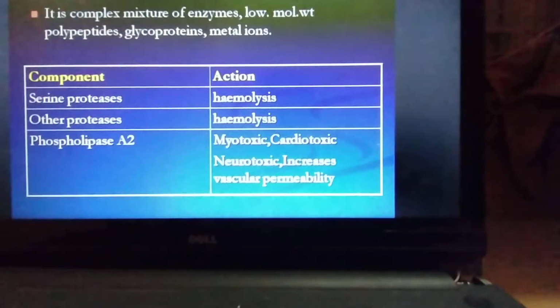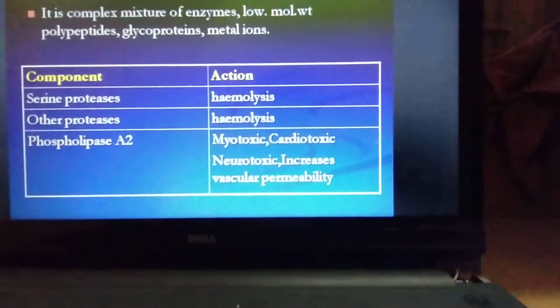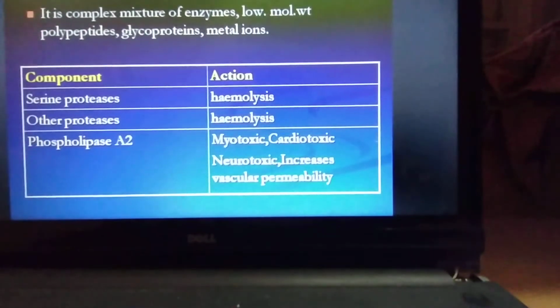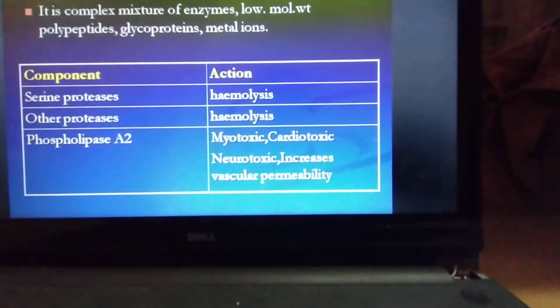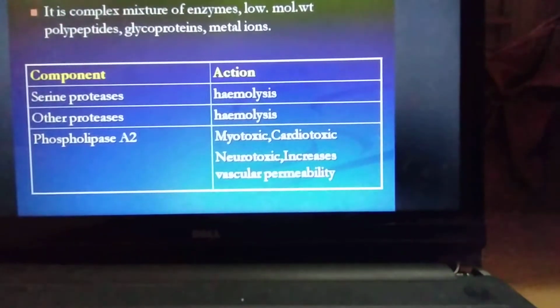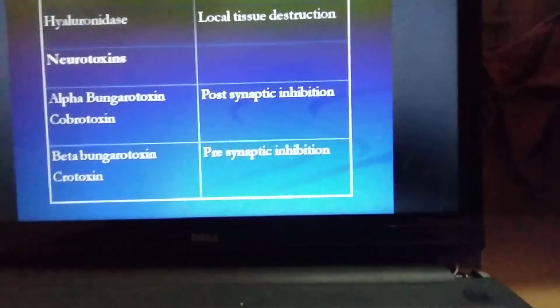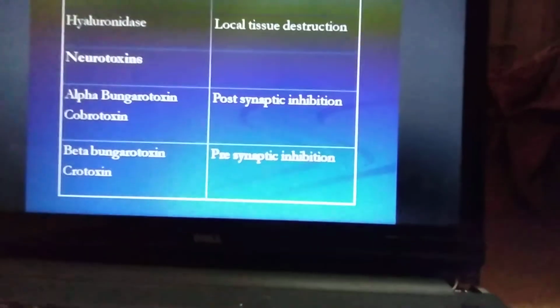Phospholipase A2 is another enzyme present in snake venom, which causes myotoxic effects, that is, damage to the muscles, and cardiotoxic and neurotoxic effects, and increases vascular permeability. Such effects are produced by phospholipase A2 enzymes. Hyaluronidase is another enzyme which causes destruction of local tissues.